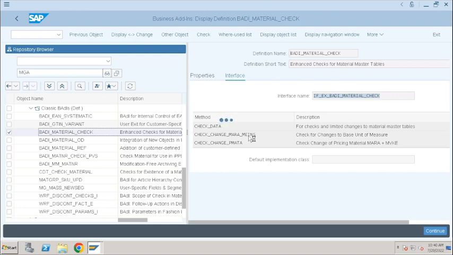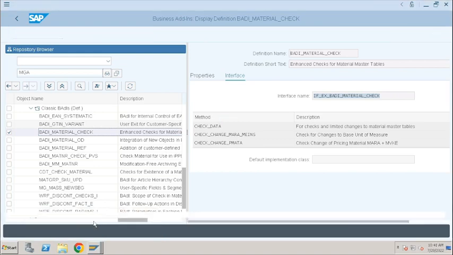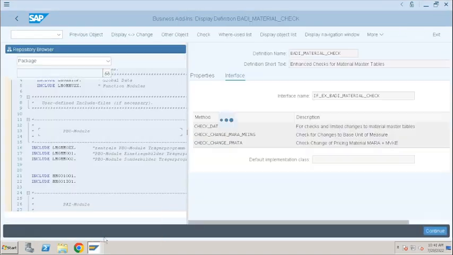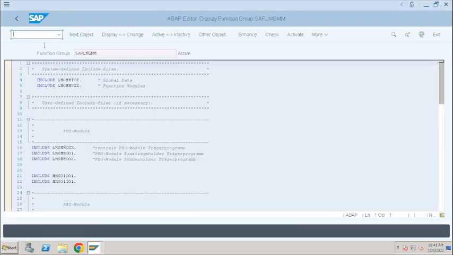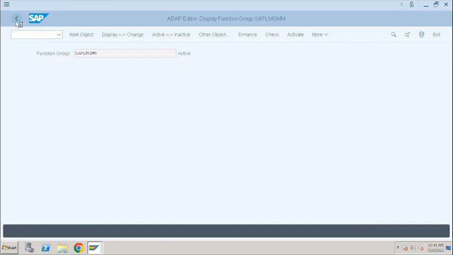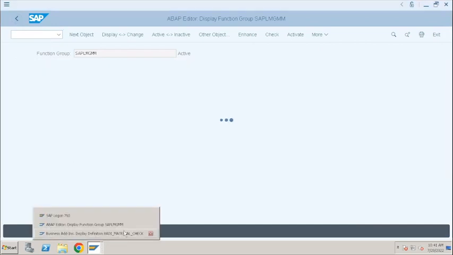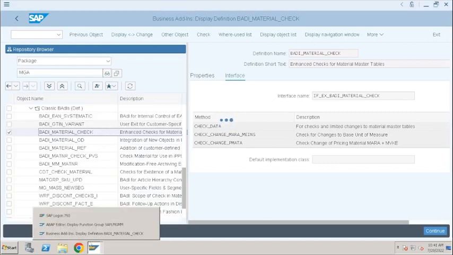This second method might contain different importing and exporting parameters. It is taking too much time to load. Okay, let's go back to the standard transaction code. Let the documentation load. It is taking time.